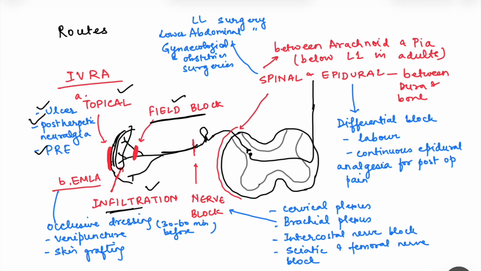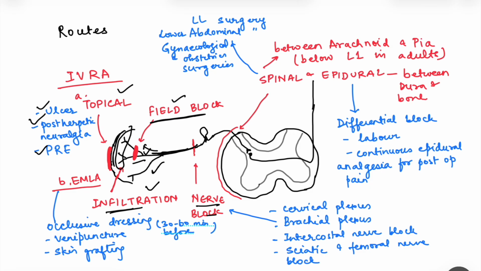In field block, what we do is inject along a particular course of the nerve. So anatomical knowledge of the nerve should be available. Say suppose this is the nerve and these are the branches of the nerve. So we are blocking a particular branch of the nerve. So the area supplied by these branches will be blocked. So that is field block. Then we have nerve block.